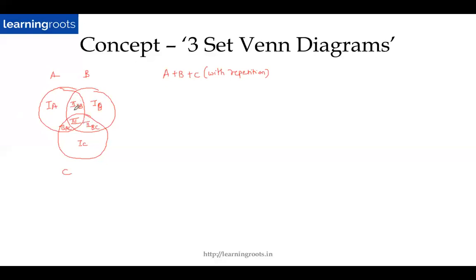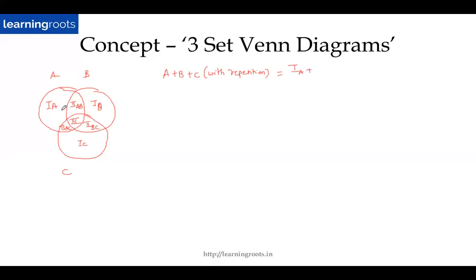Now, as you can see, the elements which are overlapping will repeat every time. So 2AB is part of A as well, and 2AB is part of B as well. But it doesn't matter to me in this case. If I'm doing it with repetition, then I will simply take the elements as they come. So even if it repeats, it really doesn't matter to me. Fine. So let's do the addition first. So what is A?